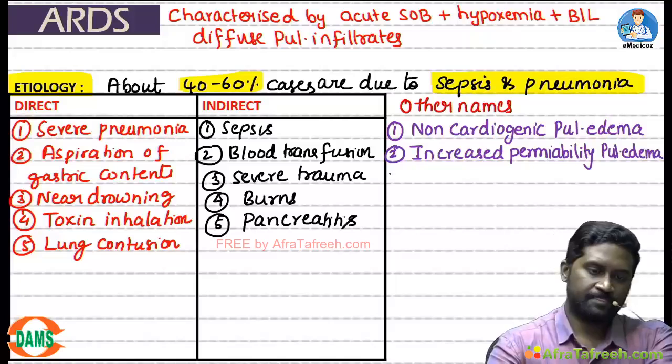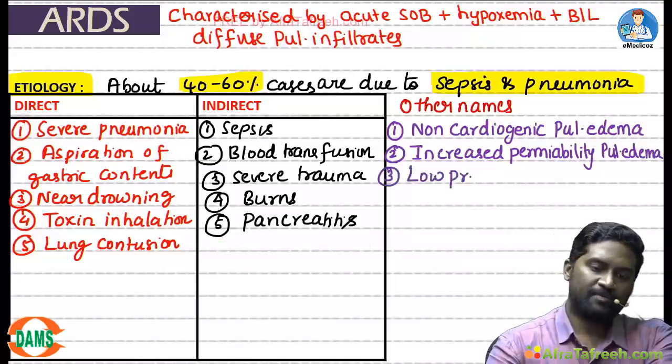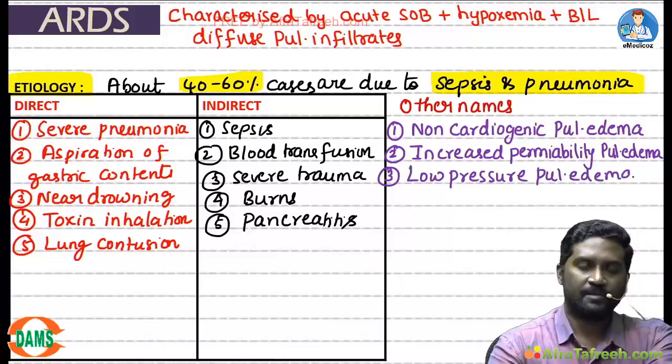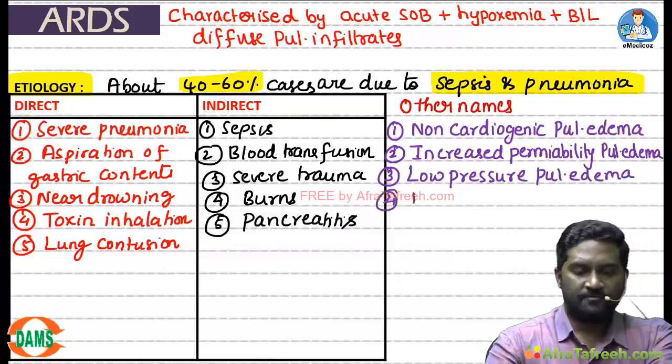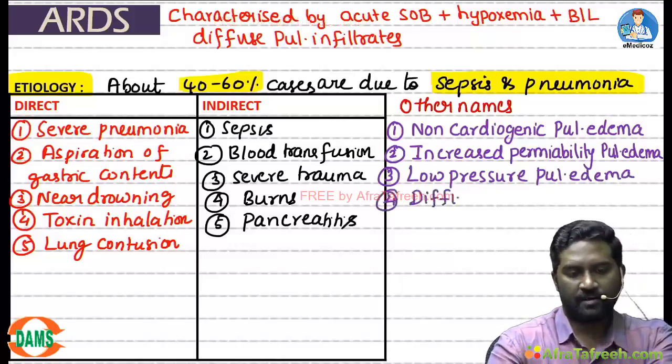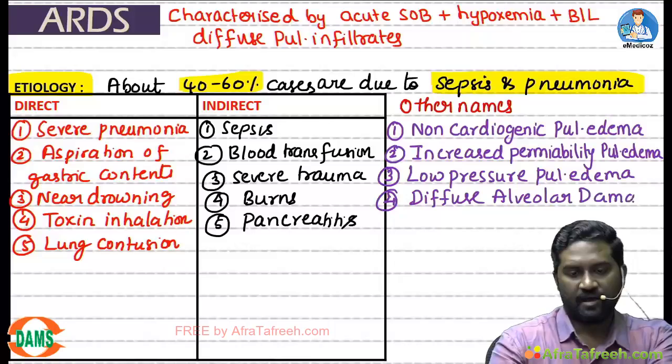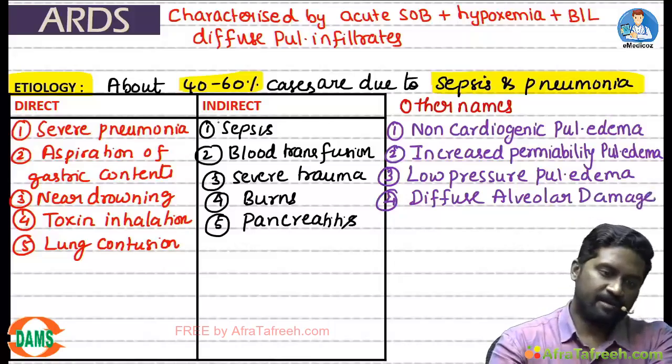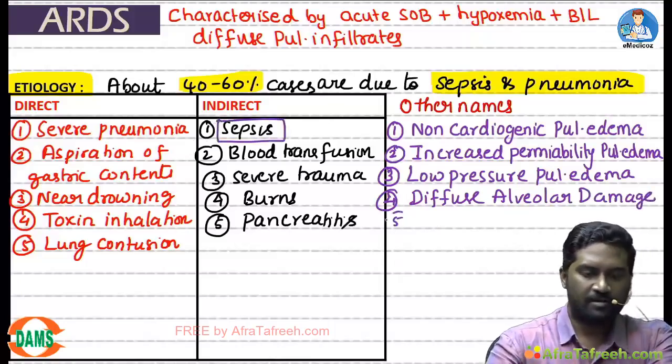ARDS is also called low pressure pulmonary edema. Diffuse alveolar damage.